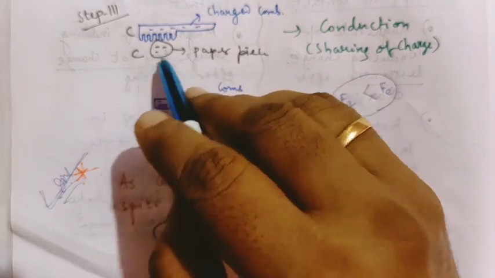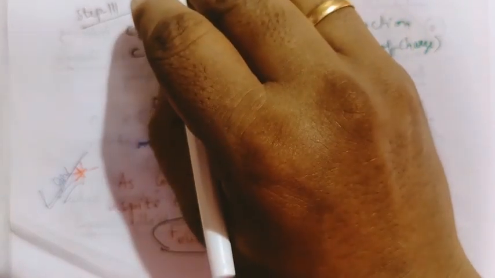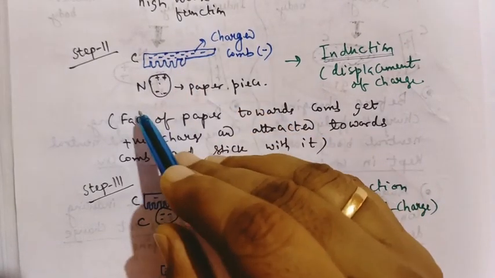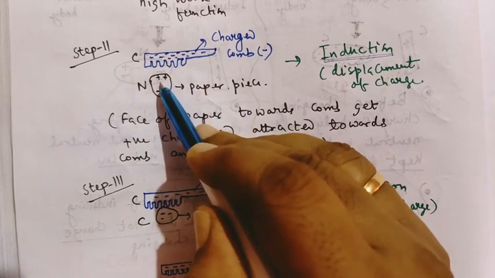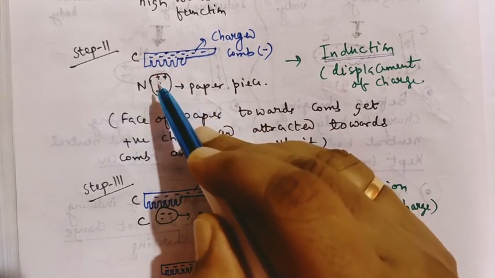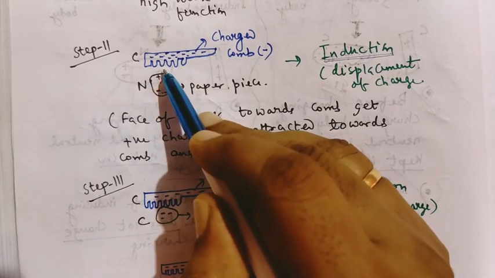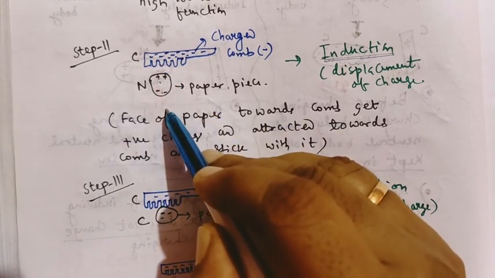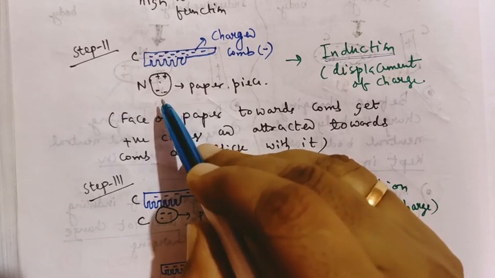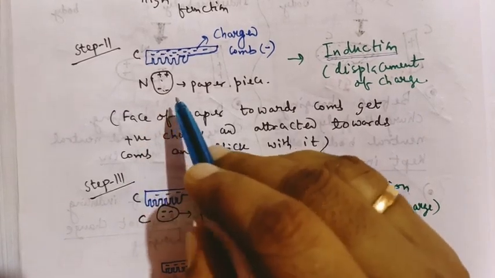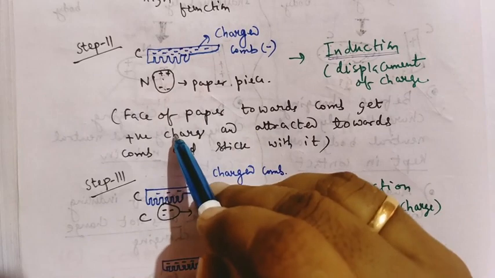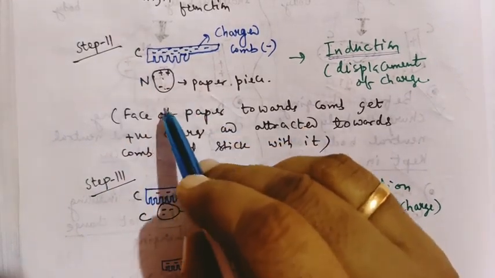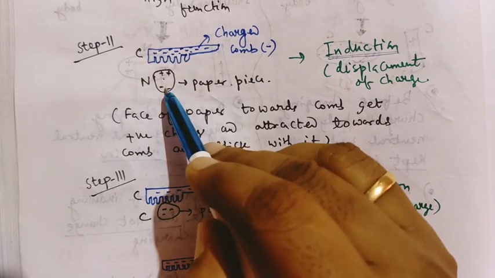Now you see the example. Here the paper pieces are kept above the ground. The charged comb is here. In spite of the attraction of the paper to the ground, you see the charged comb attracts the neutral paper pieces. That means this experiment confirms that the electrostatic force magnitude is much greater than the gravitational force. Are you following or not? My question is repeating: how can you explain experimentally that electrostatic force is greater than gravitational force? Now this is the step 2 example you keep in mind. Here the charged comb is here, and neutral paper pieces are here.